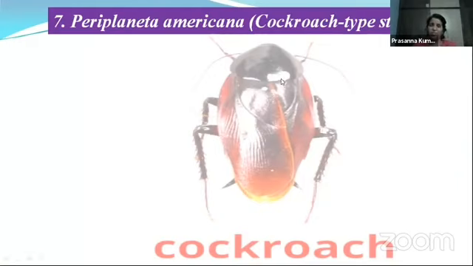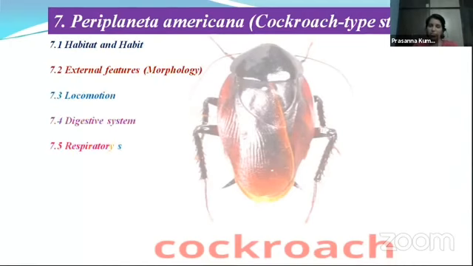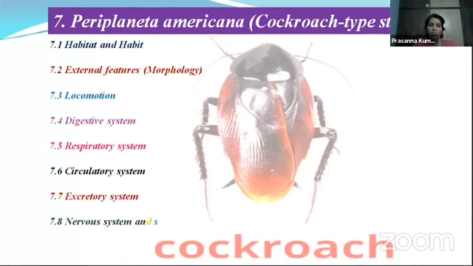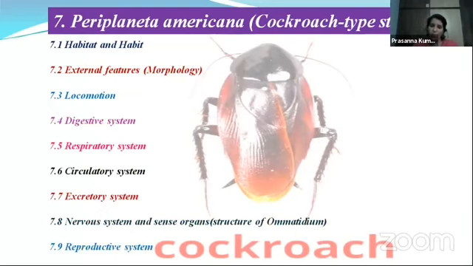So in this seventh chapter we are going to discuss in detail the habitat of the cockroach, its external features or morphology, and its way of locomotion, how it walks and runs, and the different systems of the cockroach, how it survives. The different systems which help the cockroach survive in a better way, those we are going to study: digestive, respiratory, circulatory, excretory, nervous and reproductive systems of the cockroach.